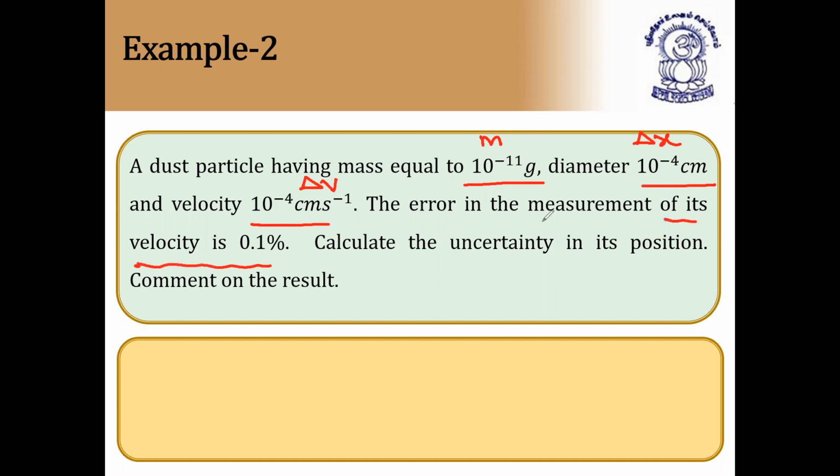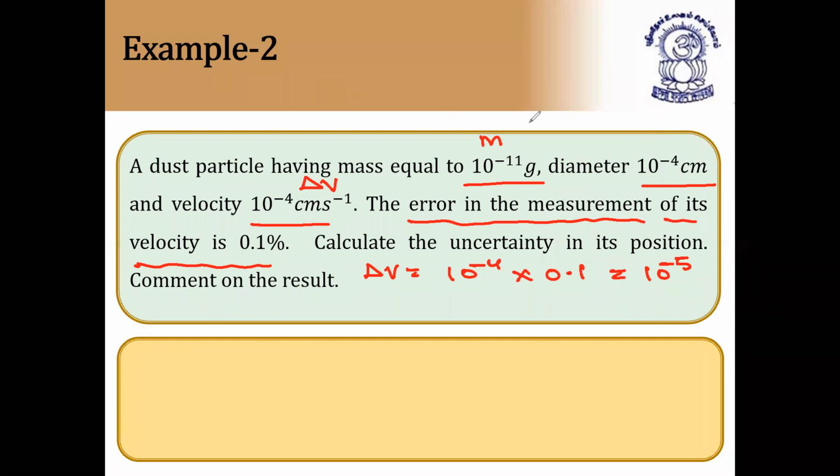And this type of question also you'll get in the objective exam. But they have given measurement of error. Error in the measurement of its velocity is 0.1%. So delta v becomes 10 to the power minus 4 into 0.1. And here they have given diameter. It is not delta v, it is delta x, because they have given diameter.